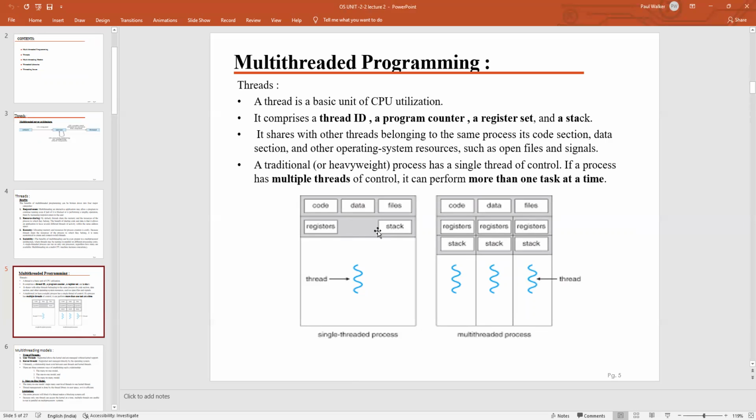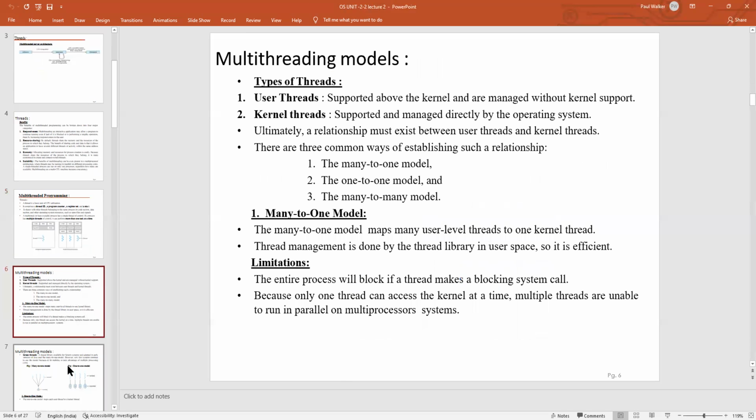These are the different sections of a process: code section, data section, files section, registers, and stack. This is an example of a single-threaded process. While in a multi-threaded process, it is classified into code, data, and files shared, with separate registers and stack for each thread.